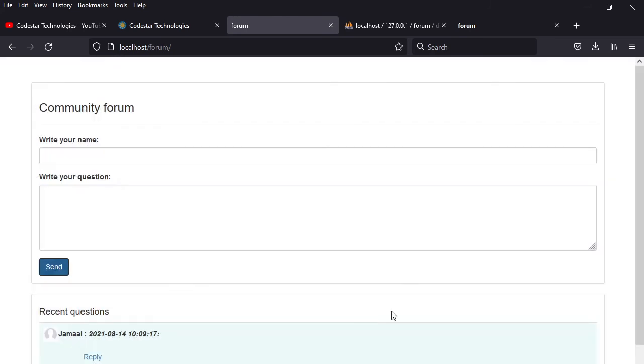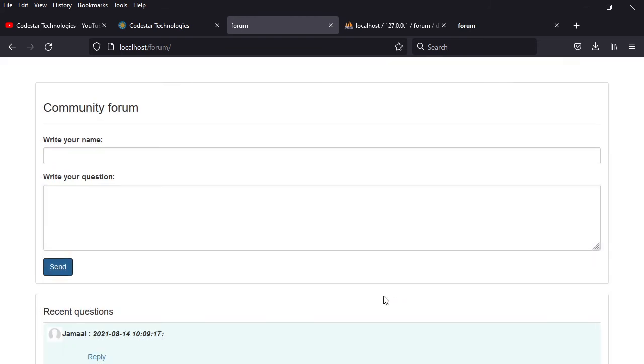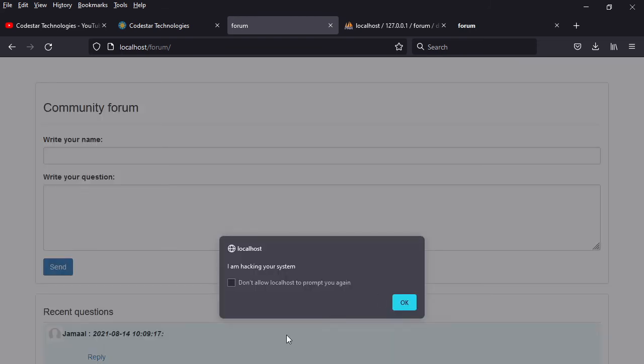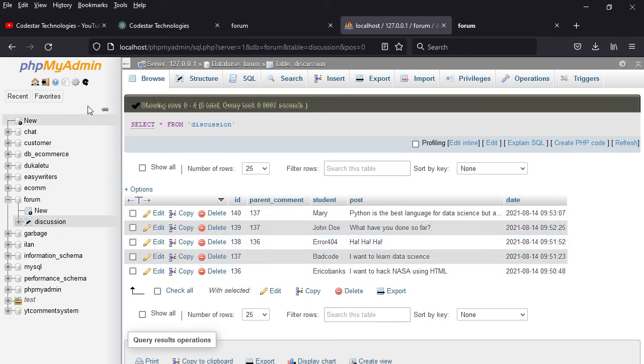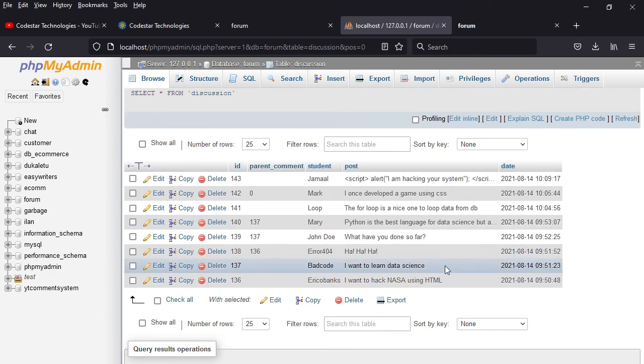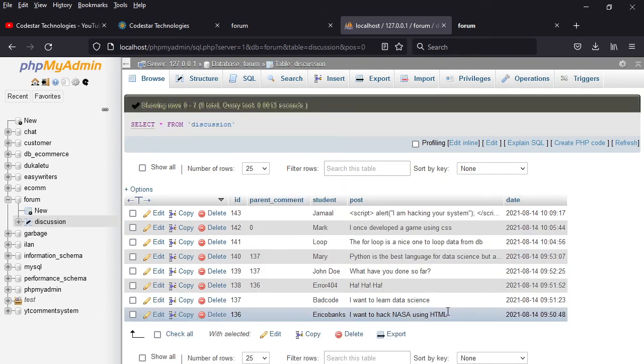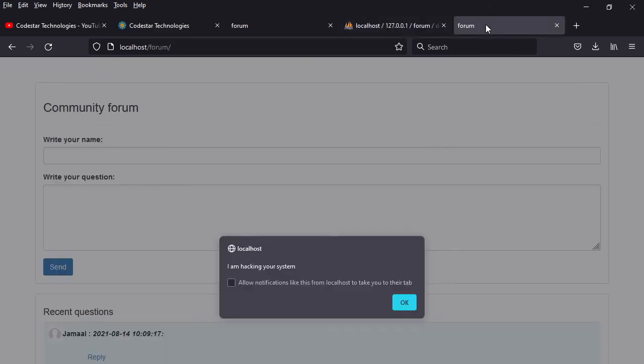So this is where this kind of stuff gets in, and I'll do a video so that you can understand it, because what is happening is that it's storing the same content in the database like this one. So anytime it's trying to get the data, you are supposed to sanitize your data. And in my next video I'm going to show you how you can sanitize your data so that you can understand how it works. But for now, that's a topic for another day.